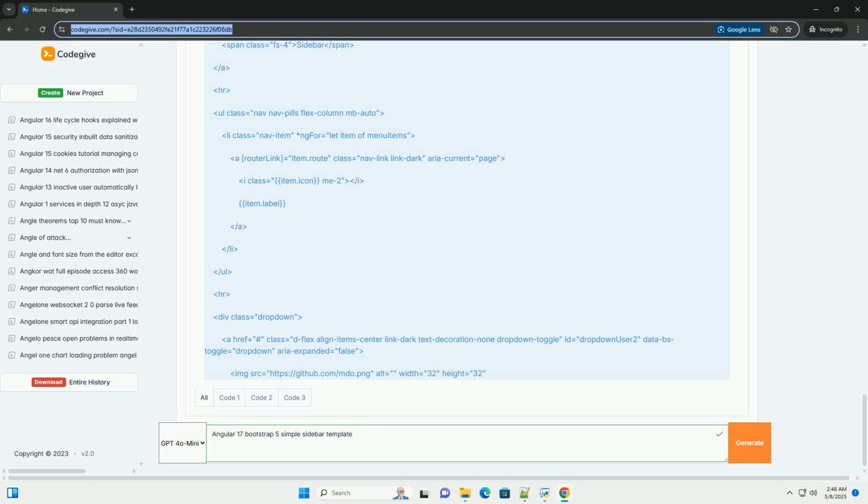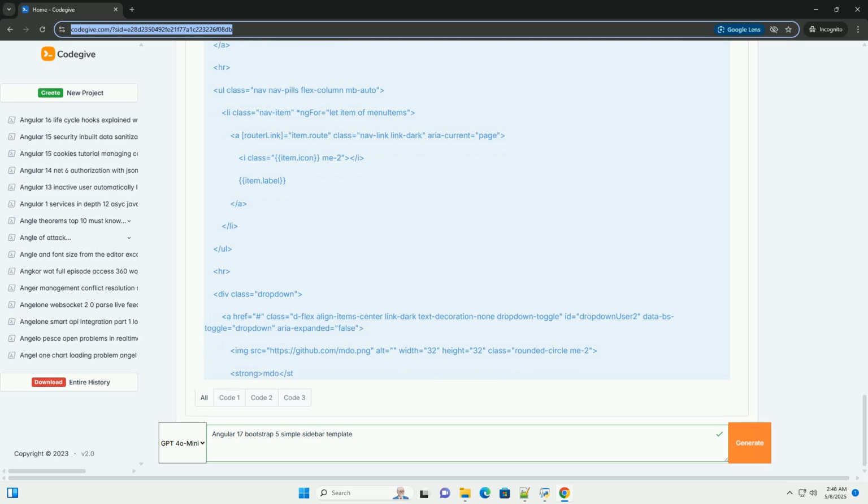Step 2. Install Bootstrap 5. Install Bootstrap and popper.js, required by Bootstrap for dropdowns and tooltips, using npm. Step 3. Configure Bootstrap in Angular. There are a few ways to configure Bootstrap. I'll show you the method that directly imports the CSS file and JavaScript files into your Angular project.